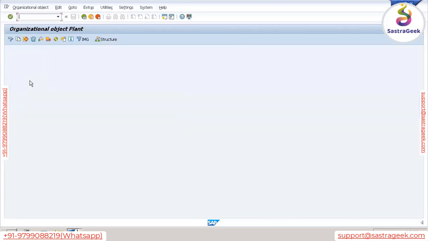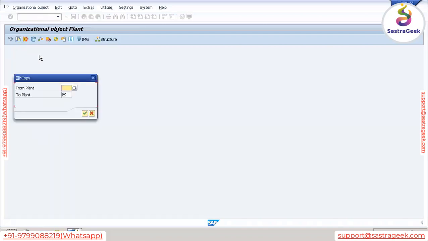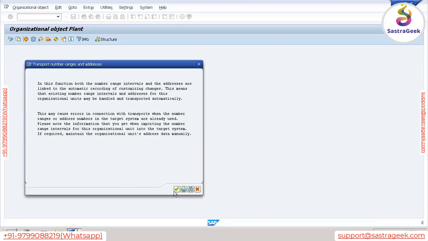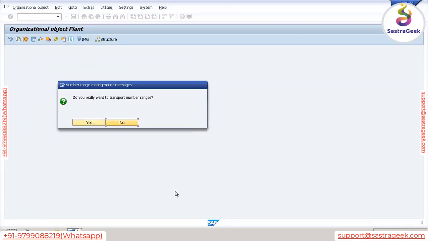Double click this, copy, and the same screen appears as the one which appeared during company code copying. So click on this icon. Second option, copy organizational object from plant to plant. So let's copy from plant number 1000 to our plant, let's say VANP. Just press enter. Now here also it is asking for number ranges.